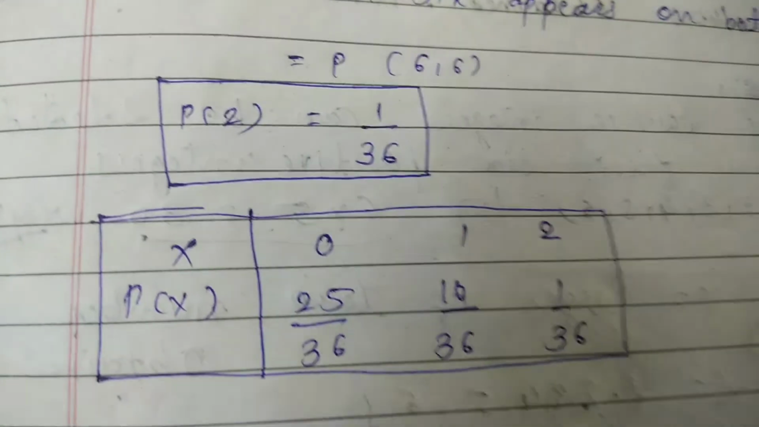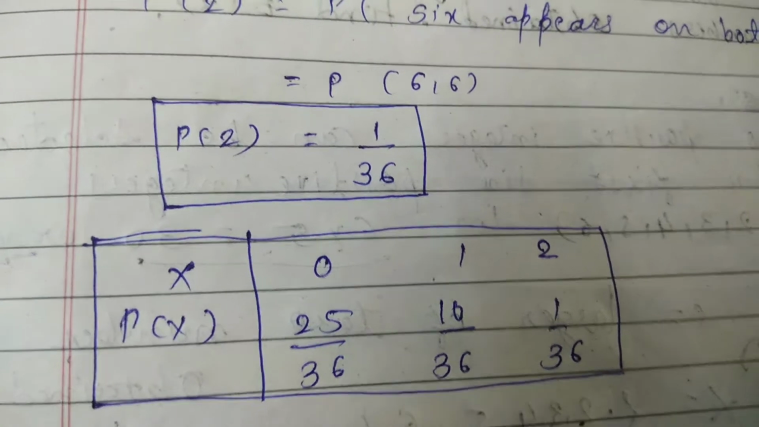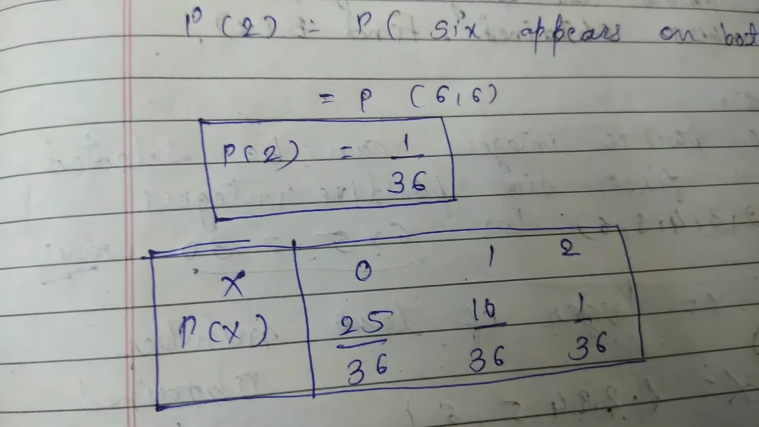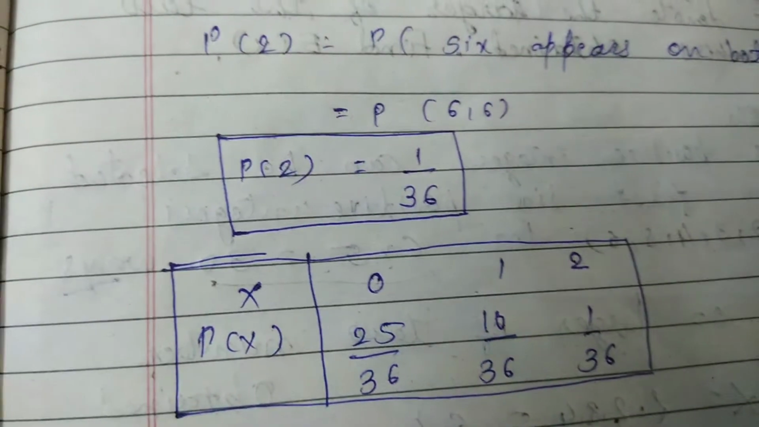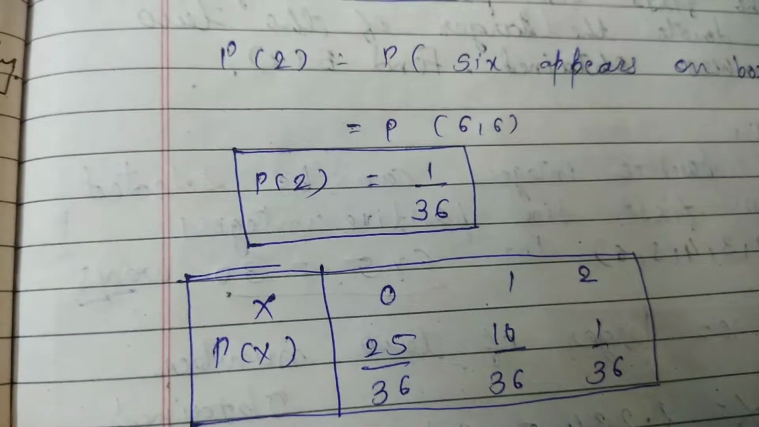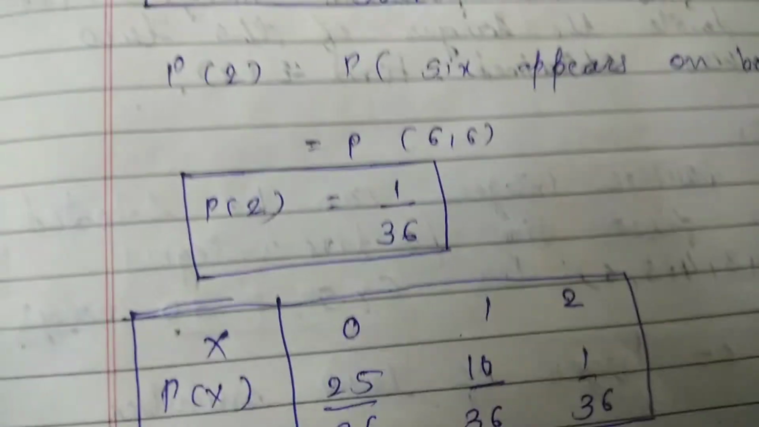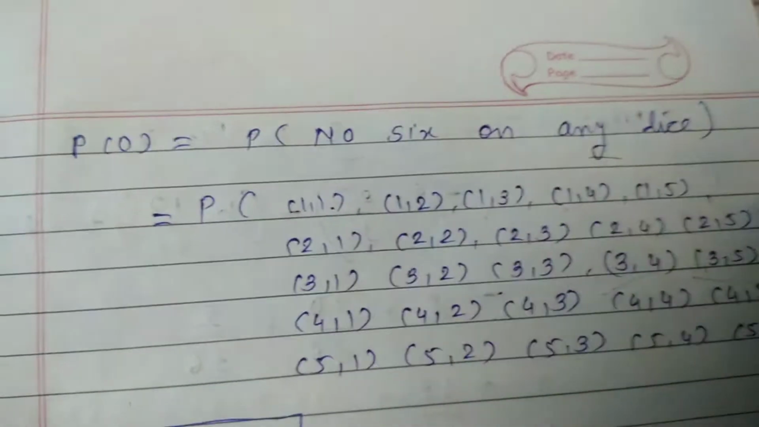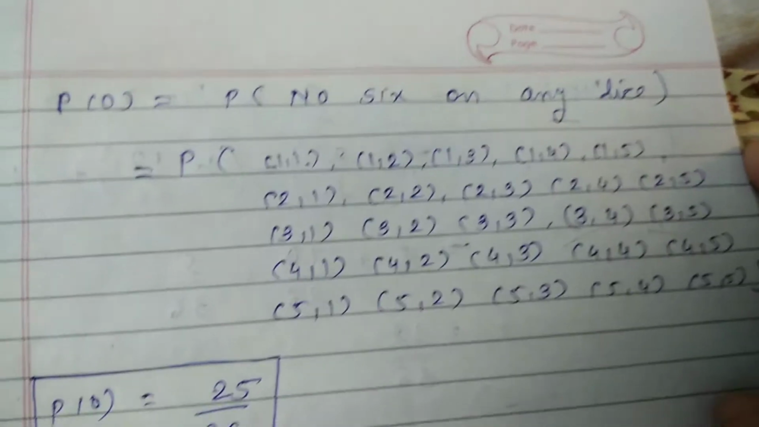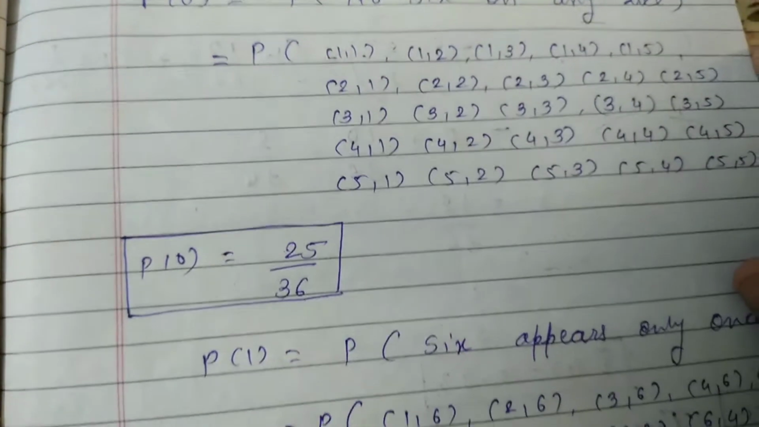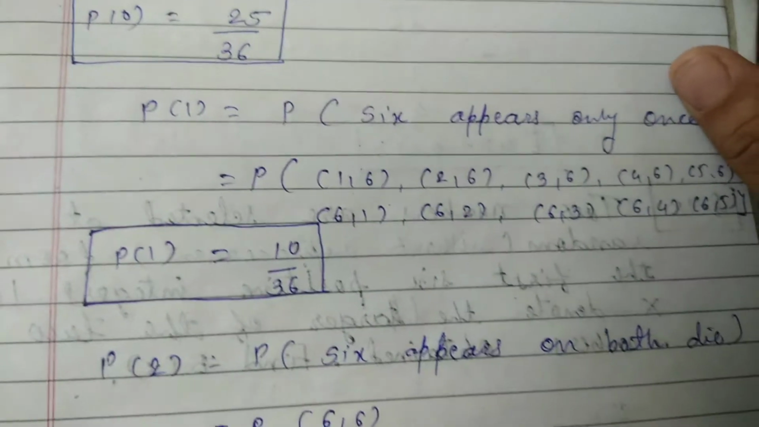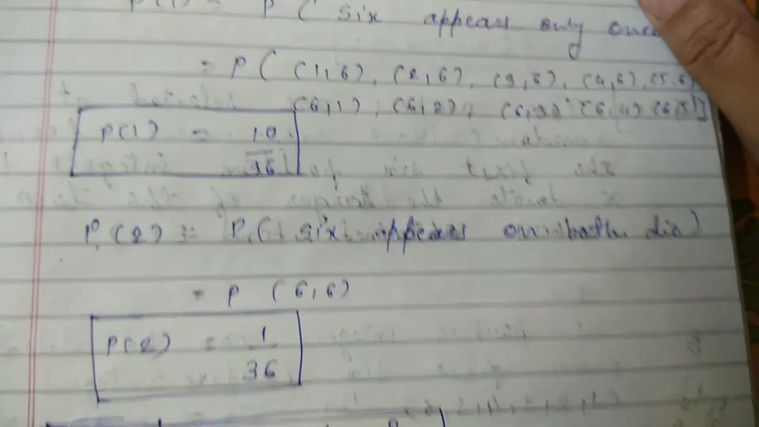So here is your probability distribution for 0, 1, 2. And what is the probability of 0? You can see the video again here. So 25 by 36, 10 by 36 and 1 by 36. Let us take a quick recap of this question. Here the probability of 0, that is no 6 on any of the dice, then the probability of 1 is 10 by 36, the probability of 2 is 1 by 36, and that is its probability distribution.